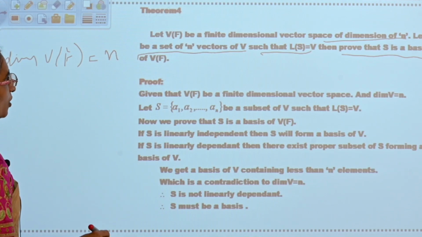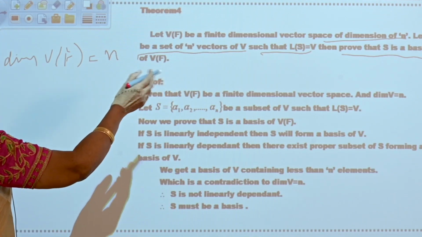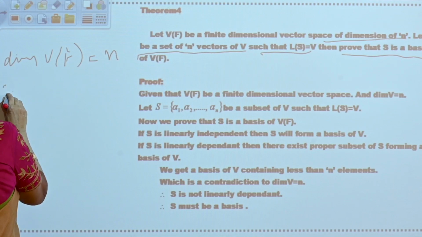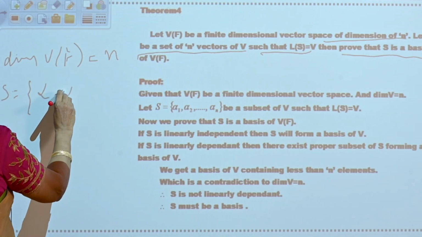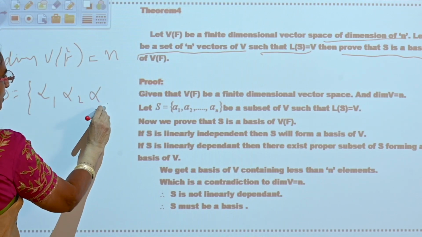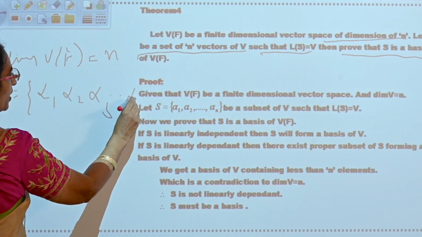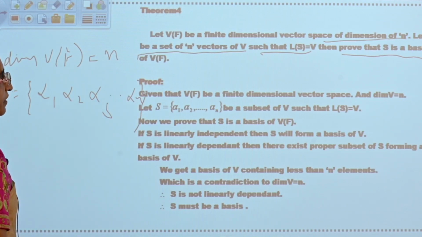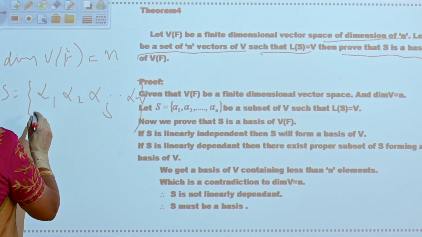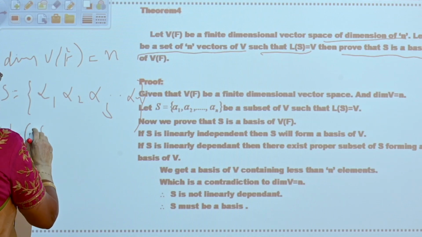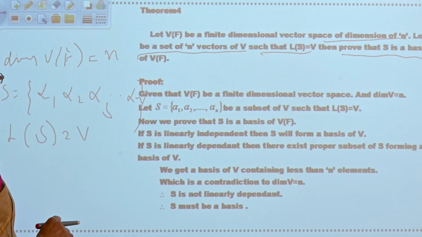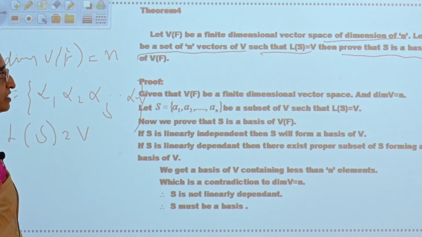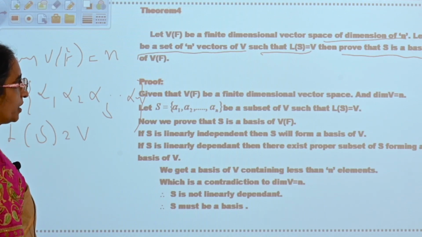Okay. Now let S be a set of n vectors. How is S? S has n vectors, alpha 1, alpha 2, alpha 3 and so on, alpha n. Now, and how is S? L of S is equal to V. Now you have to say that S is a basis. In order to say that S is a basis, if S is linearly independent, your problem is over. Okay. Now see how we are going to say.